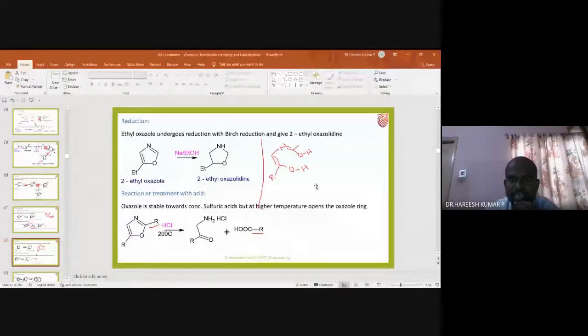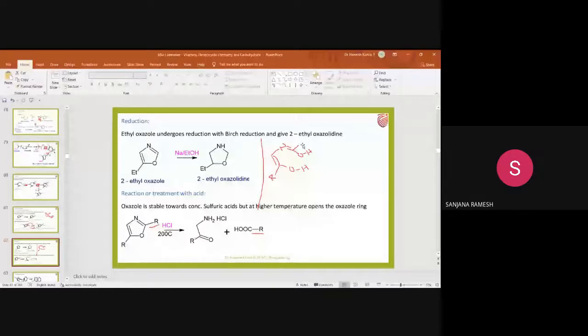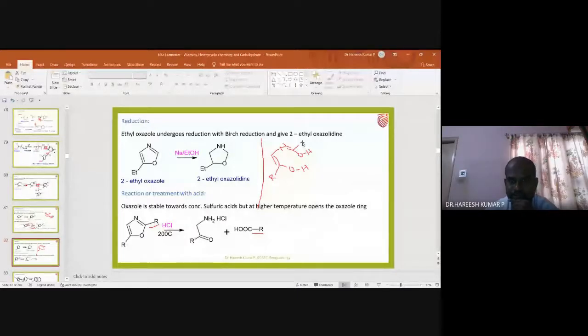Is it okay? Look here. Is it possible to see this one? Yes, sir. So here what you will get is an R group. So this is the R group. So initially there will be a formation of an intermediate like this.